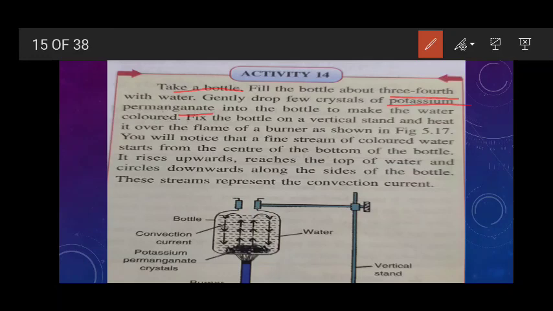Clear? Then fix the bottle on a vertical stand and heat it over a flame. You will notice that a fine stream of colored water starts from the center of the bottom of the bottle. It rises upwards, reaches the top of the water, and circles downwards along the side of the bottle. And so there is a setup of what? One kind of current. You must have noticed also. See in the diagram, it gets heated, it moves up, then it comes down. Here also it gets heated, it moves up, it comes down. So like this, a current is set up here. And this current is called what? This current is called a convection current.